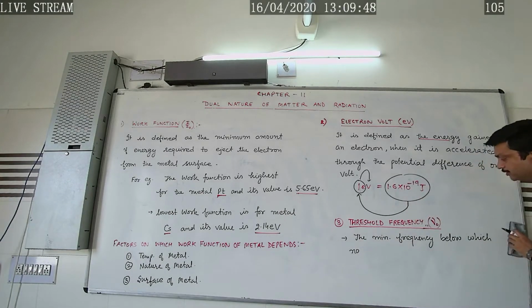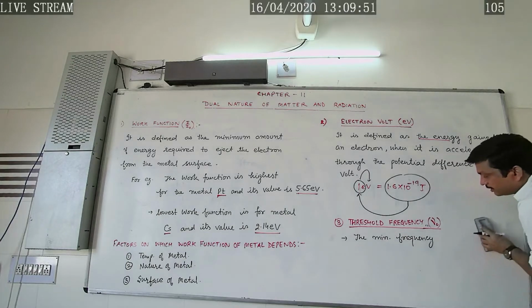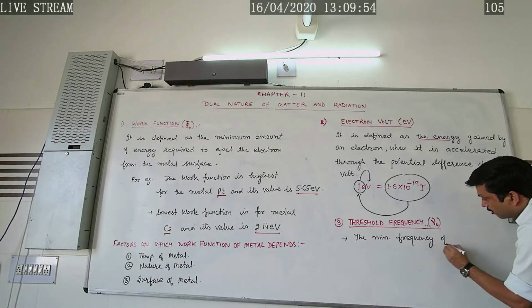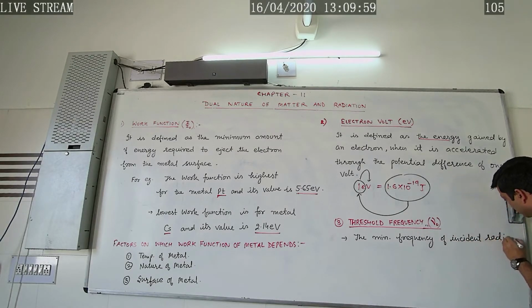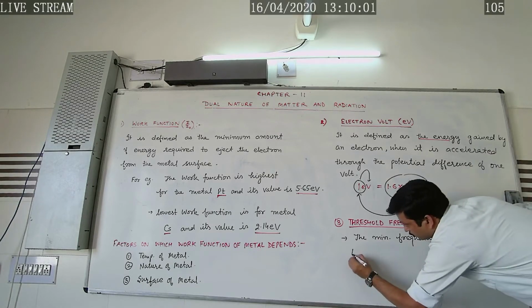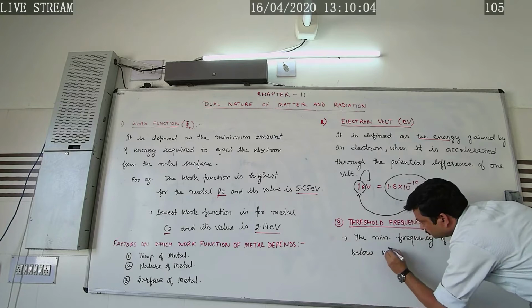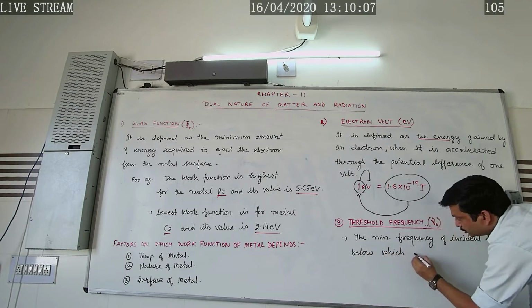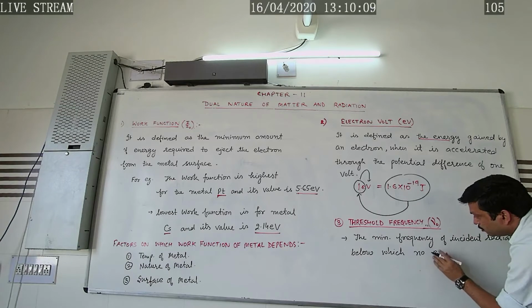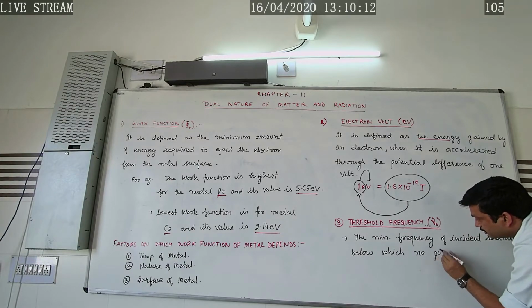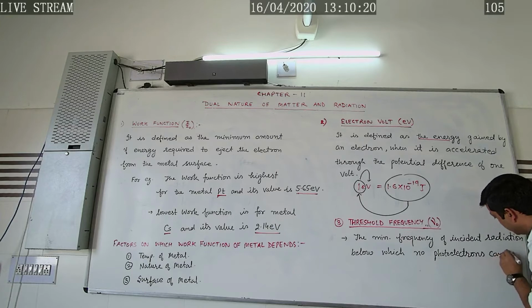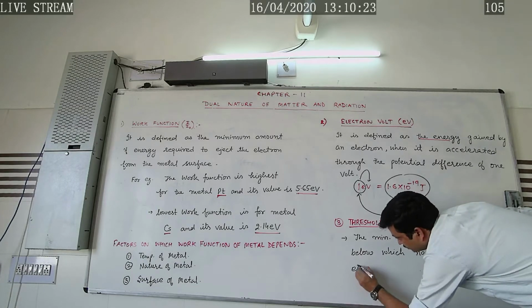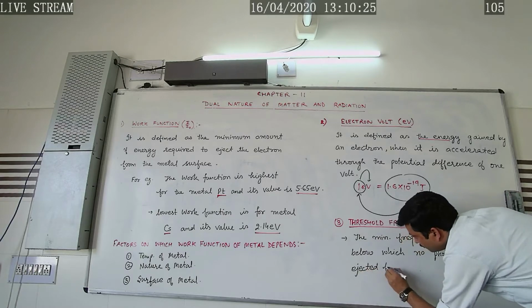Or simply, we can also define it as the minimum frequency of the incident radiation below which no photoelectrons can be ejected from the metal surface.